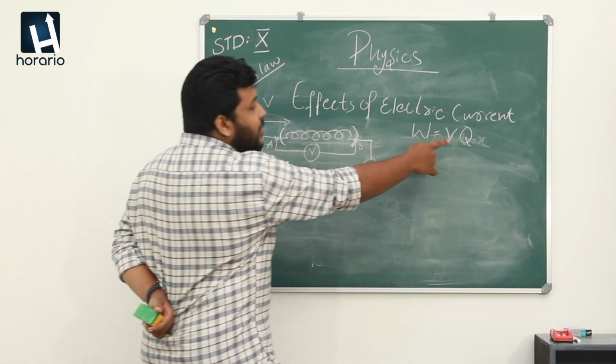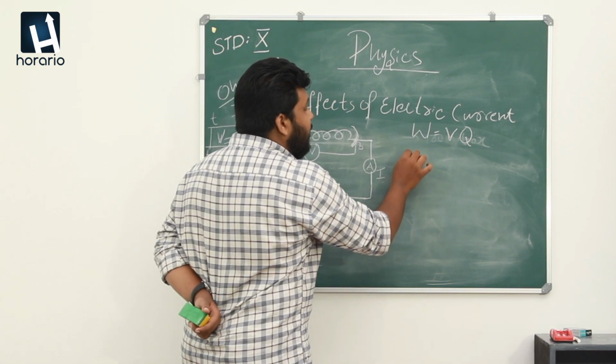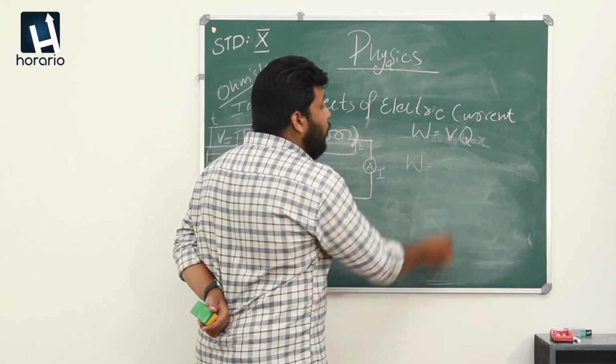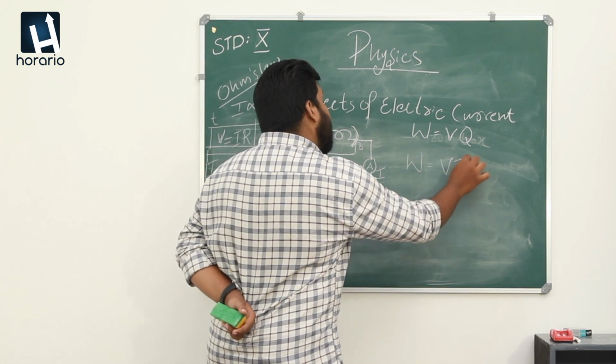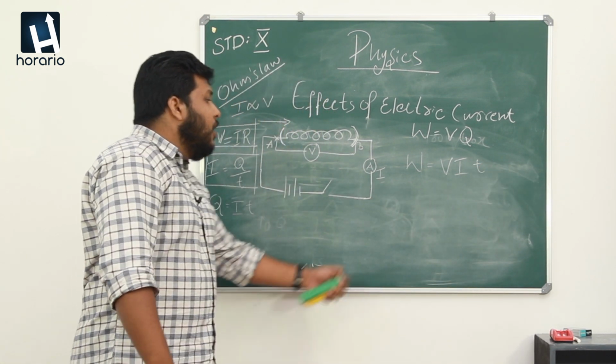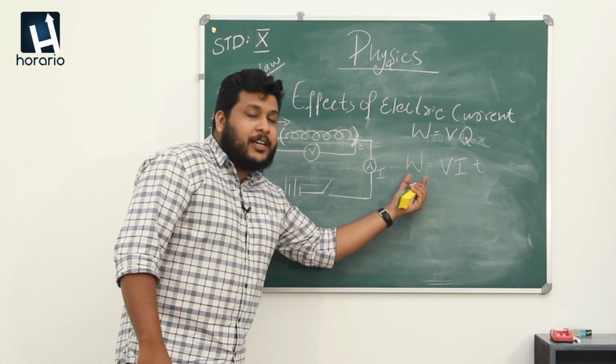So here we can change this Q to W, which means the work done is equal to voltage into current into time. So I already said what is the work done here.